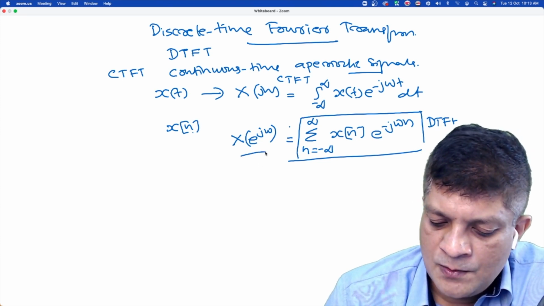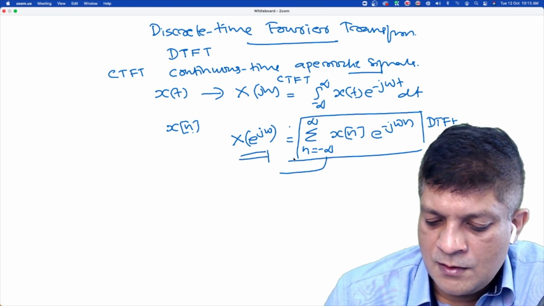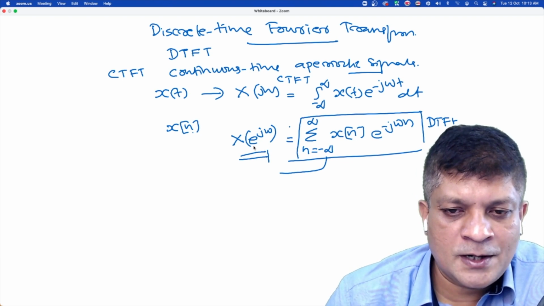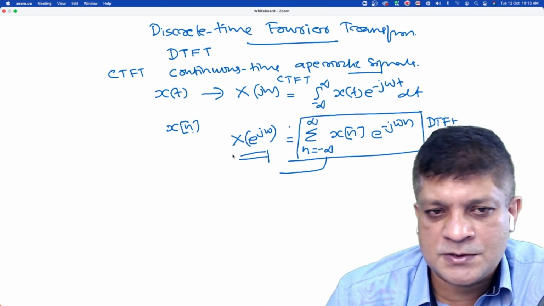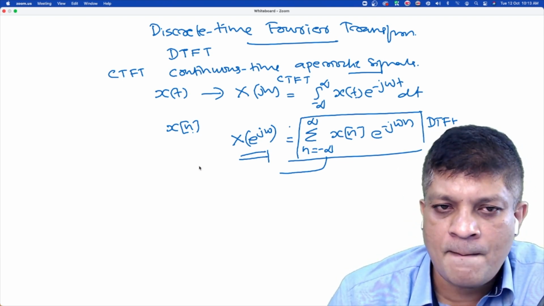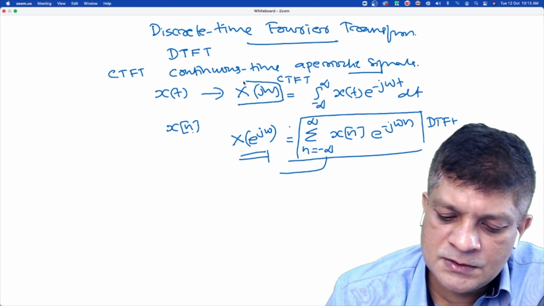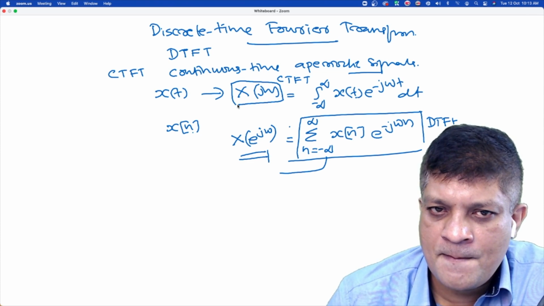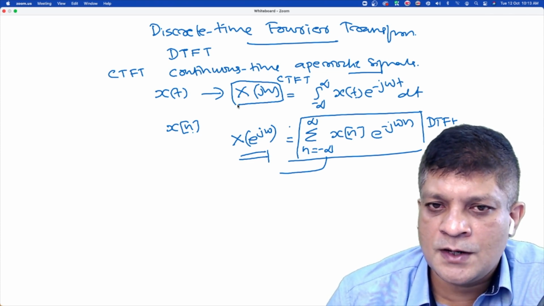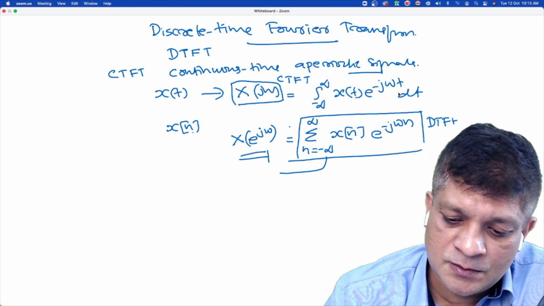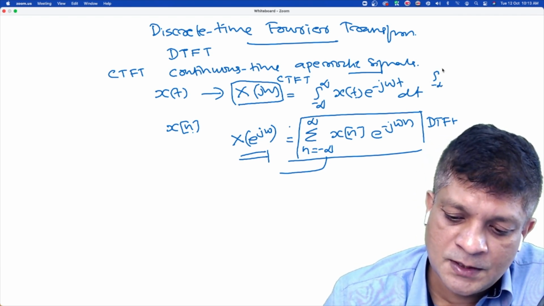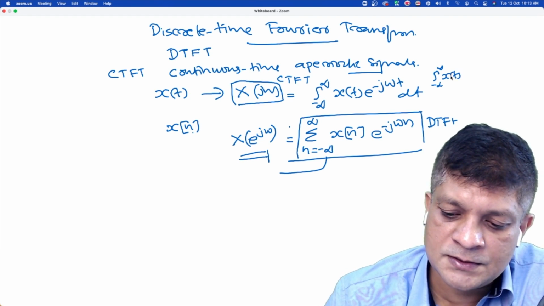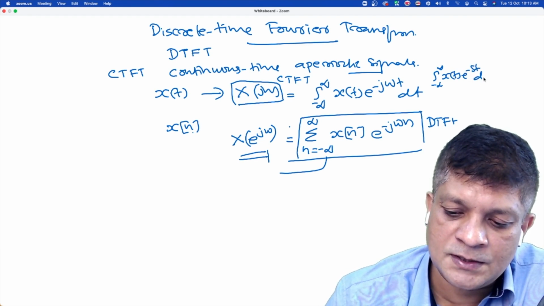Now, why am I writing it as a function of e to the power j omega instead of a function of omega? What is the reason for writing this X(j omega)? The formula is similar to the Laplace transform, because the Laplace transform is the integral from minus infinity to infinity of x(t) e to the power minus st dt, isn't it?